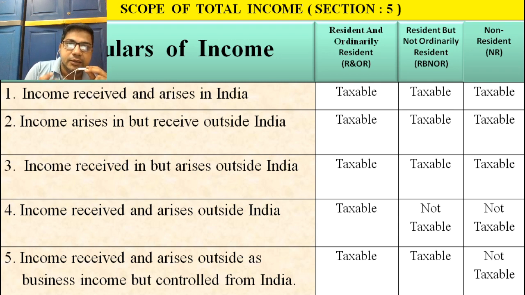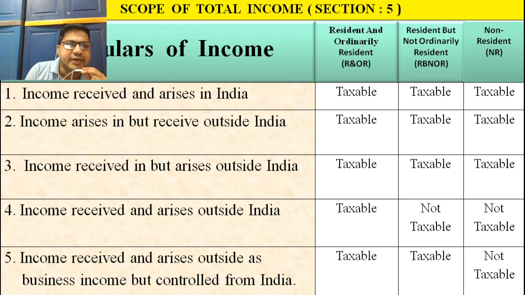Now, the second condition under Section 5: income arises in India but is received outside India.